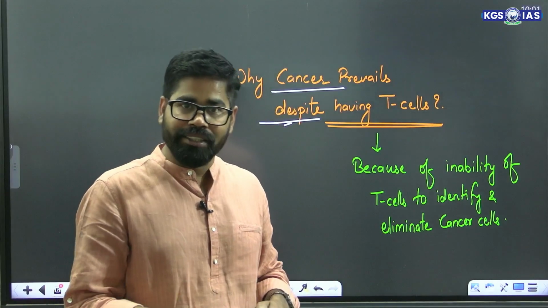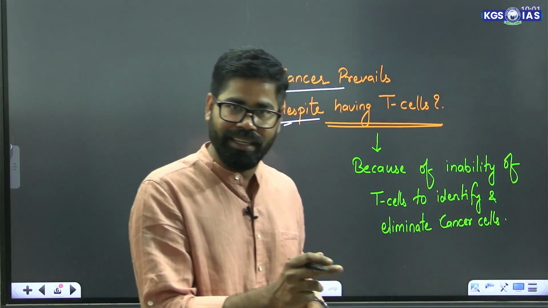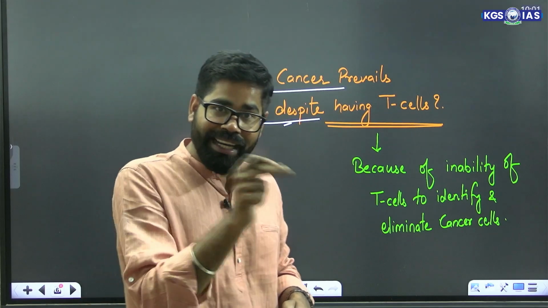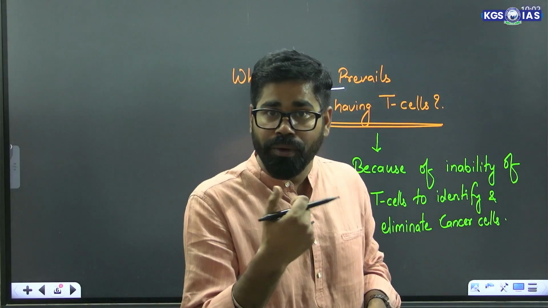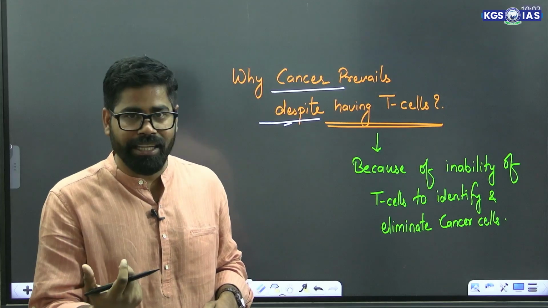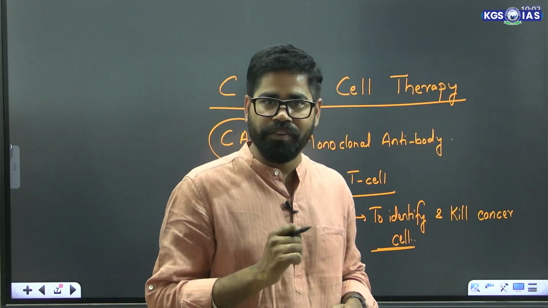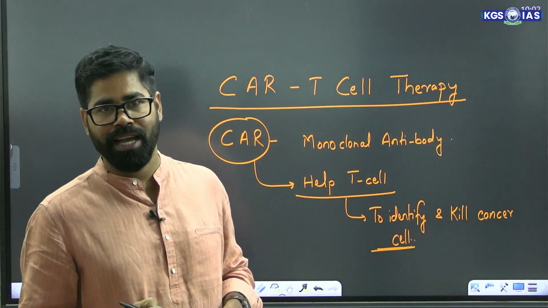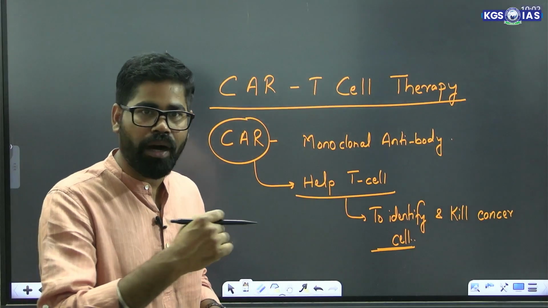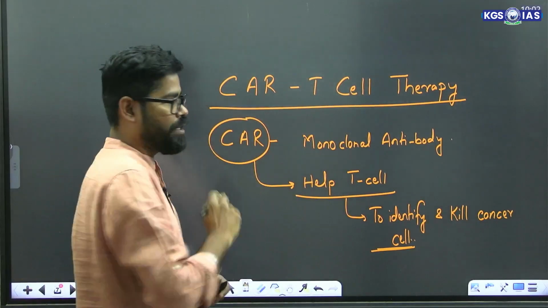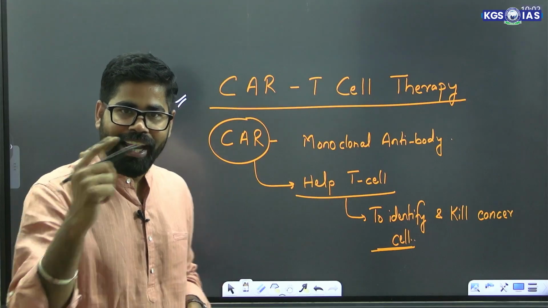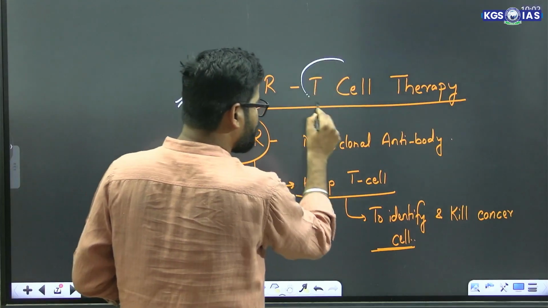So in fact, despite having these T cells, there may be an inability of the T cell to identify and eliminate the cancer cells. Now in this situation, we have a solution, and the solution lies in the form of CAR T cell therapy. So here you may be aware of the T cell.